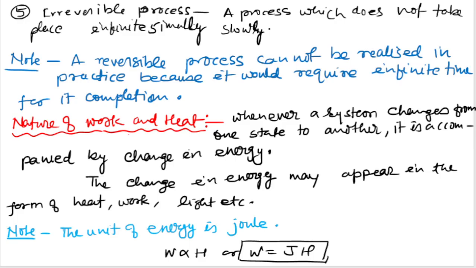Now discuss some other relation that is most important, that is the Euler reciprocal relation.